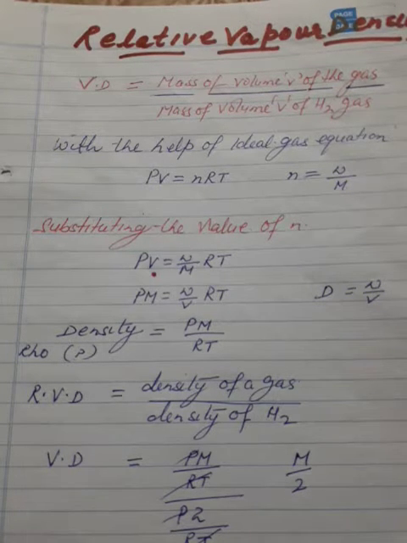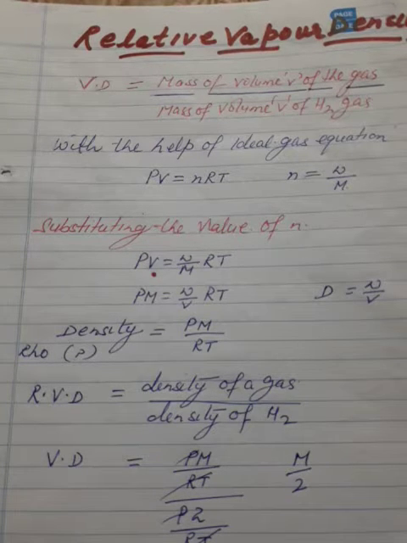Okay, what is W upon V? Weight or mass per unit volume is equal to density. So what can we write? PM is equal to rho RT, simply density RT. So PM is equal to rho RT, or rho is equal to PM upon RT.